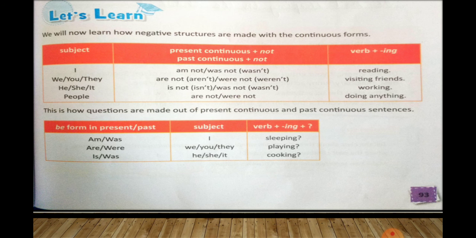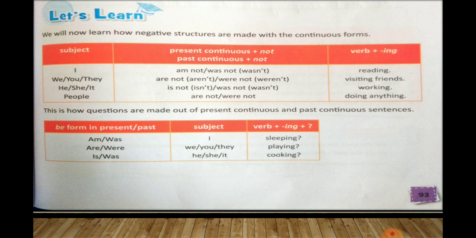He, she, it will become is not or was not, and people are not or were not doing anything. Okay. Now be form, am and was. Am for present, was for past. I sleeping. Are, were for present and were for past. Were for plural. We, you or they playing when we form questions, and is and was, she, he and it cooking.